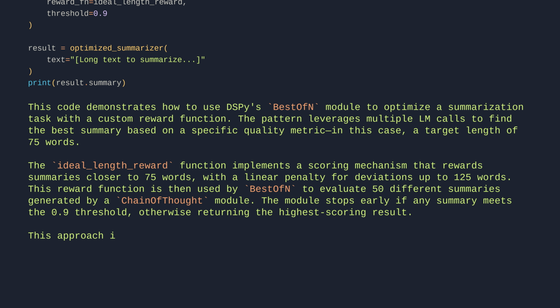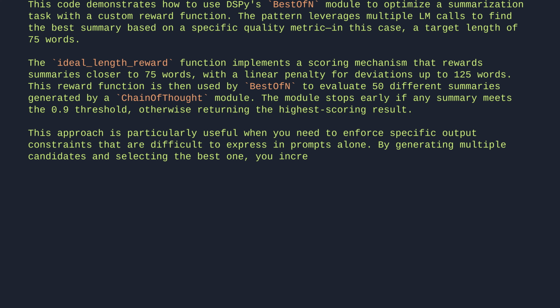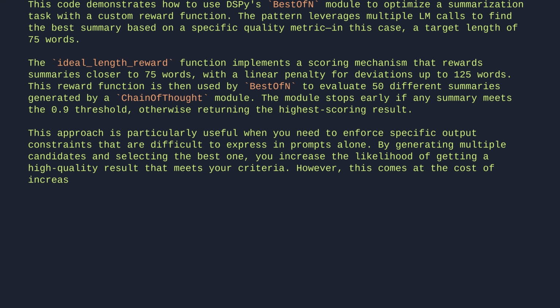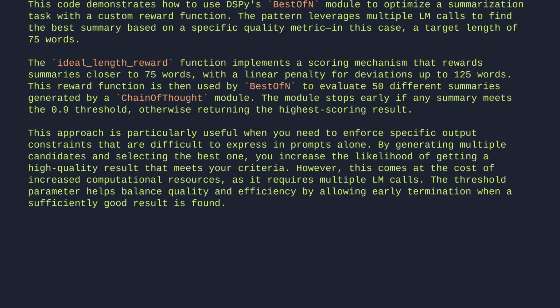This approach is particularly useful when you need to enforce specific output constraints that are difficult to express in prompts alone. By generating multiple candidates and selecting the best one, you increase the likelihood of getting a high-quality result that meets your criteria. However, this comes at the cost of increased computational resources, as it requires multiple LM calls. The threshold parameter helps balance quality and efficiency by allowing early termination when a sufficiently good result is found. Let's break it down.